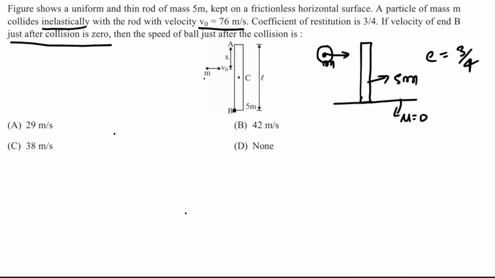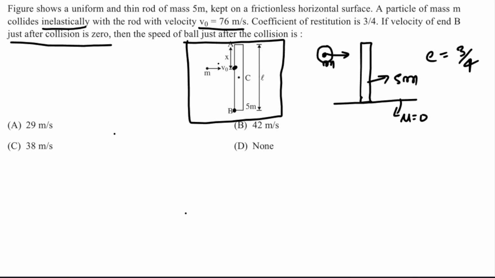Again, this particle is striking the rod or colliding with the rod at this point, which is at a distance x from the end A, which is the upper end of the rod. Then x is also not given in the question. Now see, how can we solve this? First of all, if we consider the rod and particle as the system, then whatever force is acting during collision will become internal force, and in that case we can conserve linear momentum.